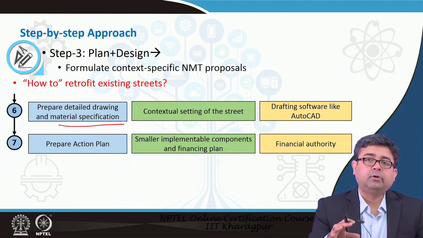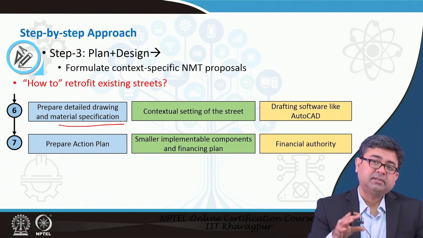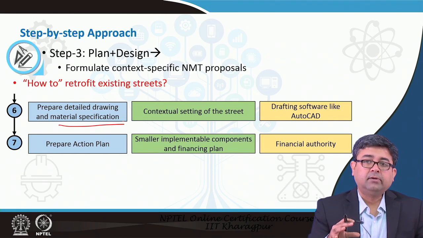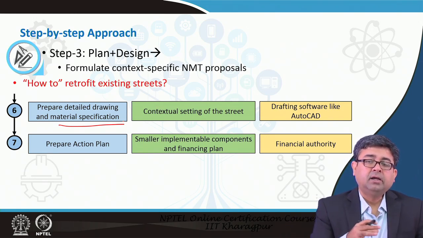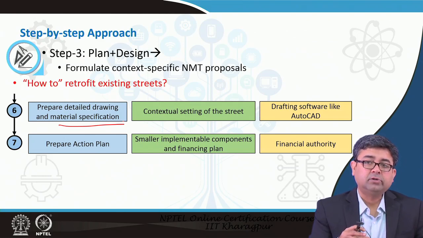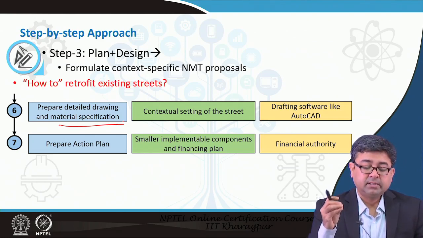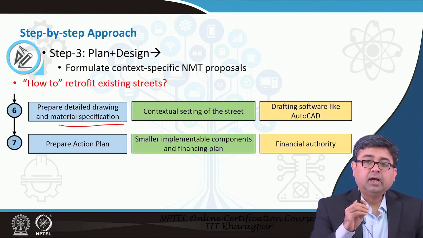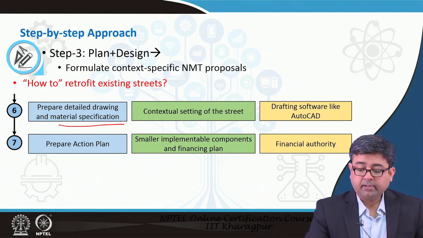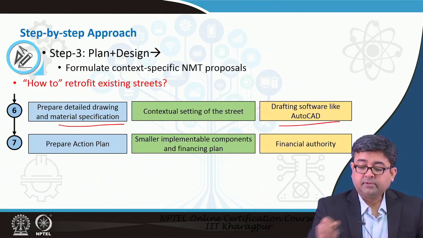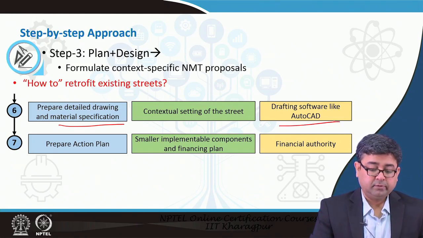Bicyclists are more likely to favor a surface that is similar to where the motorized vehicles travel, whereas pedestrians may want a different type of surface to walk on. So, what kind of material you will use to build these facilities is something you have to detail out while you are developing your drawing, right. So, you have to have knowledge about AutoCAD and so on and so forth.